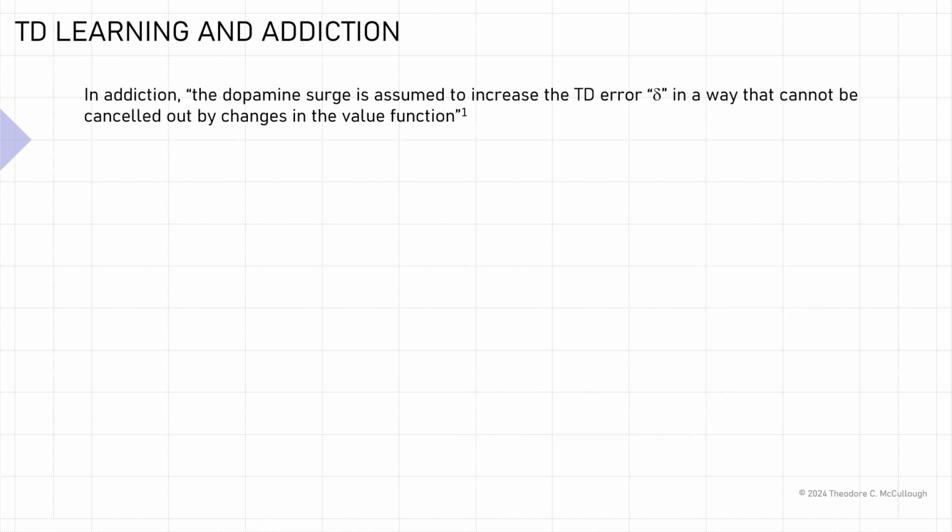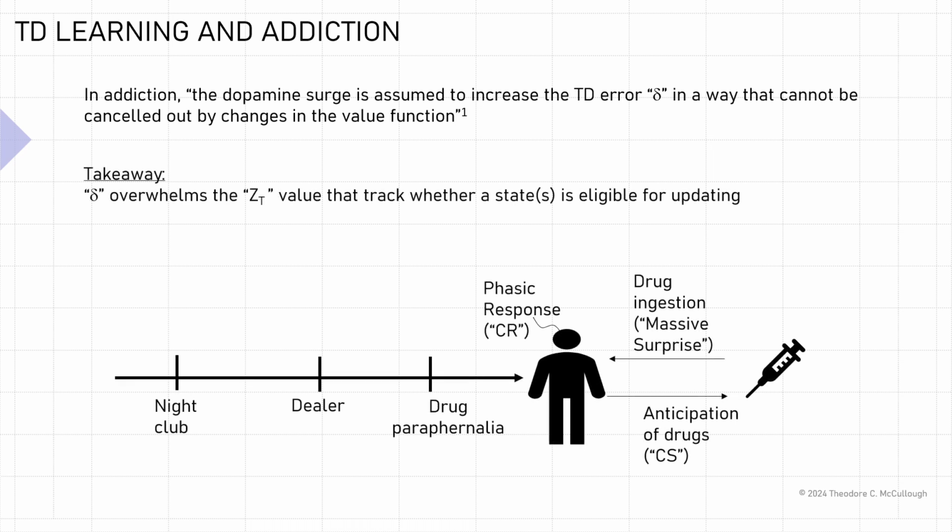So what's the relationship between TD learning and addiction? Well, in addiction, the dopamine surge is assumed to increase the TD error value in a way that cannot be canceled out by changes in the value function. The takeaway here is that the error value overwhelms the Z_t value, or the moving average value, that tracks whether a state is eligible for updating or not.